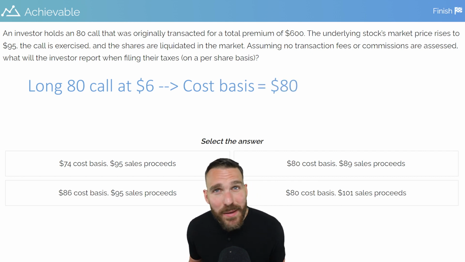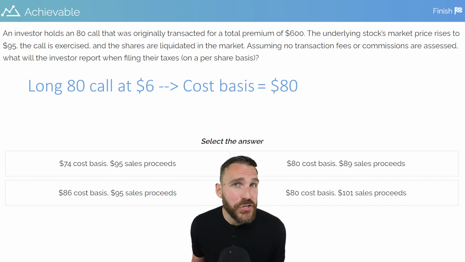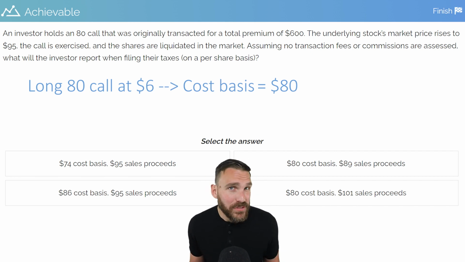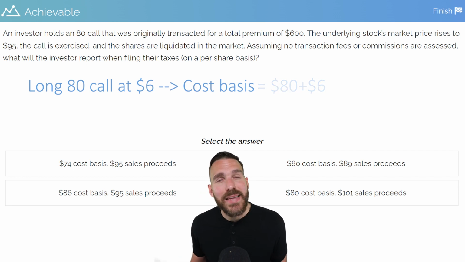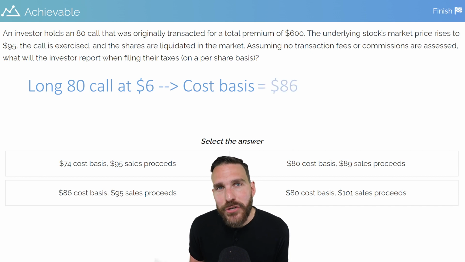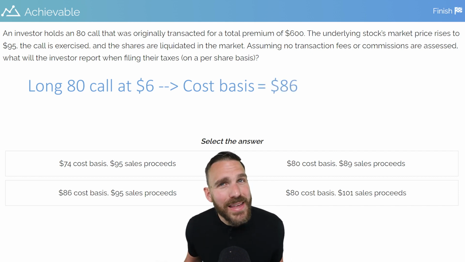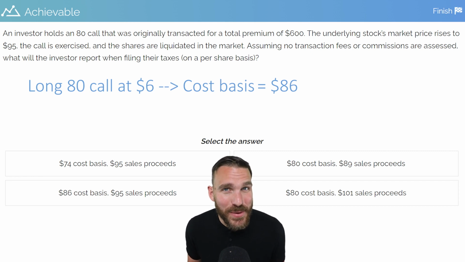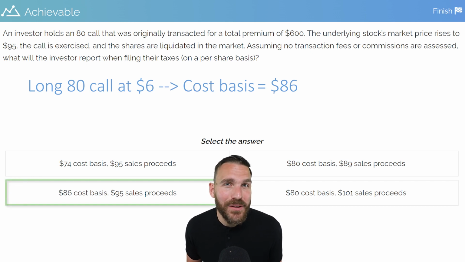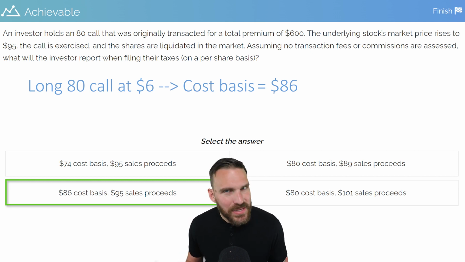Now, we can't forget about the premium. We have a $6 per share premium that's involved here. The investor bought the stock for $80 and they also paid for that $6 premium. So this long call being exercised establishes an $86 per share cost basis. Now, looking at the answers below, if we feel confident with that $86 cost basis, there's only one answer that includes that. And sure enough, spoiler alert, that is going to be our right answer here. Regardless, let's keep going through the question to make sure we understand the big picture.